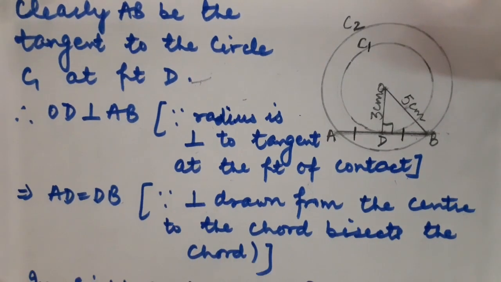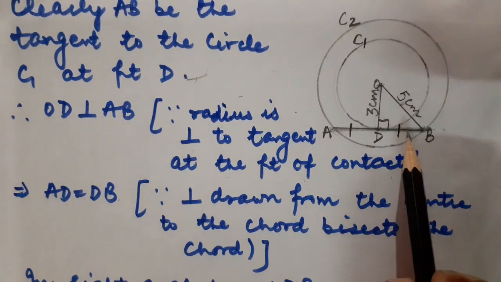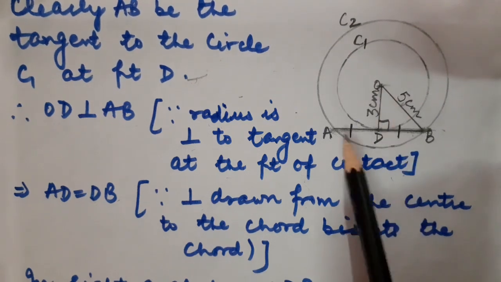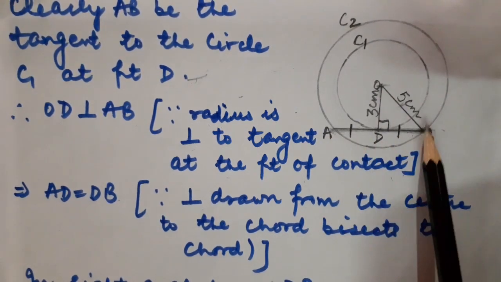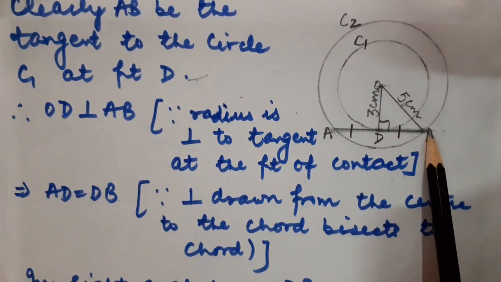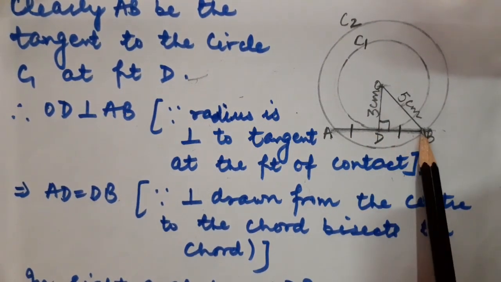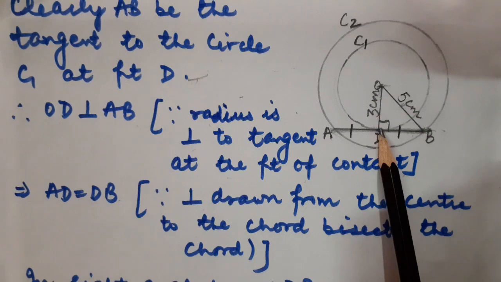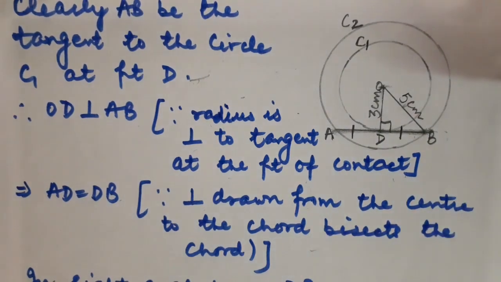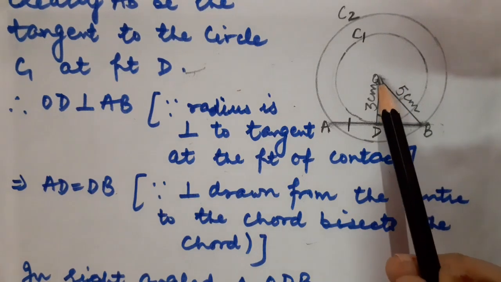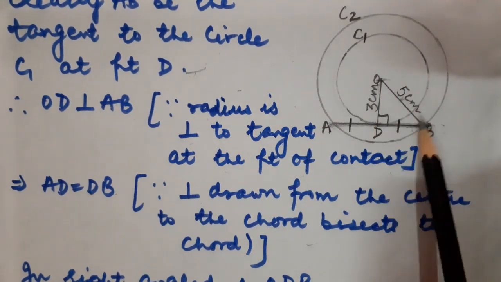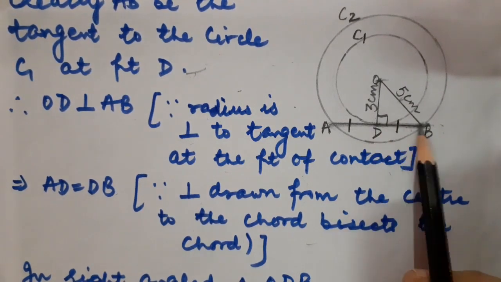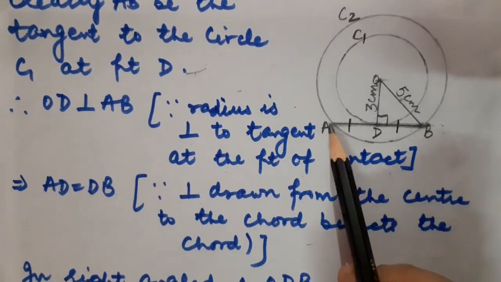Fine, children? Okay. One more theorem you have to recall, which you learned in class 9: whenever a perpendicular is drawn from the center point to the chord, that bisects the chord. So as you know that OD is perpendicular to AB, AD must be equal to DB. Why? Because OD is perpendicular to AB. So if a perpendicular is drawn from the center point, it bisects the chord. Fine, children? Okay. Now here you can see that triangle ODB has become a right angled triangle. So while applying the Pythagoras theorem, I can find out DB, and I have to double this DB so that I can calculate the complete length AB.